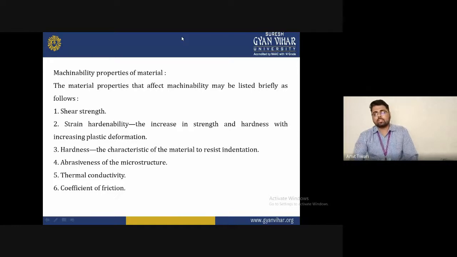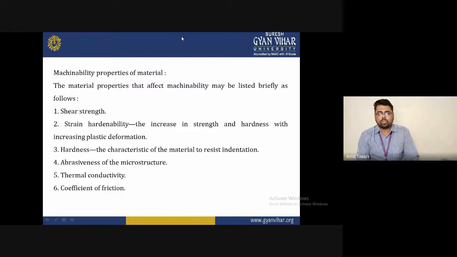To prevent such problems, first identify or check the mechanical properties or some standard properties required for machinability. These are hardness, thermal conductivity, coefficient of friction, shear stress, and strain. These are the desirable properties basically used for good machinability.